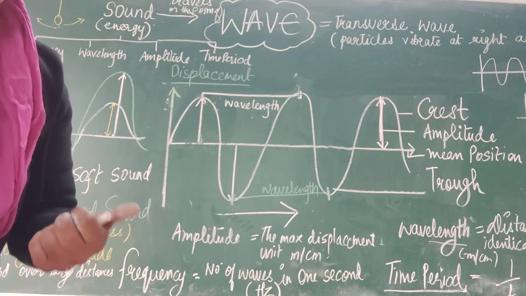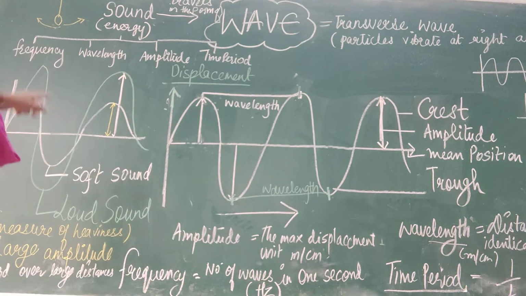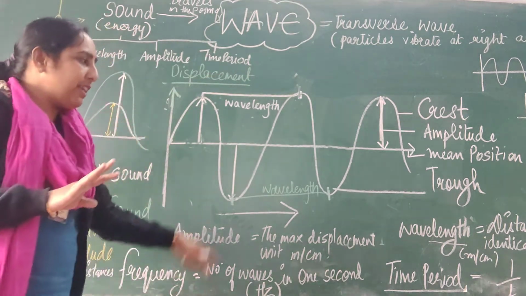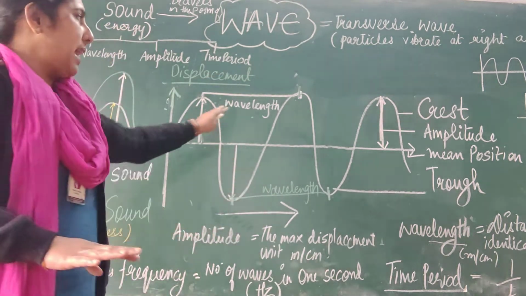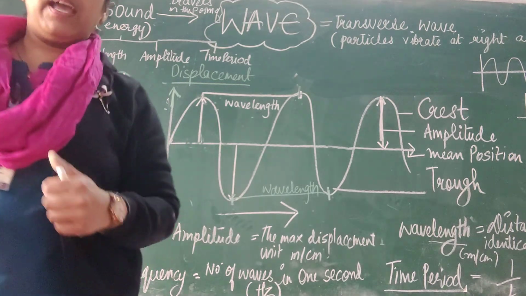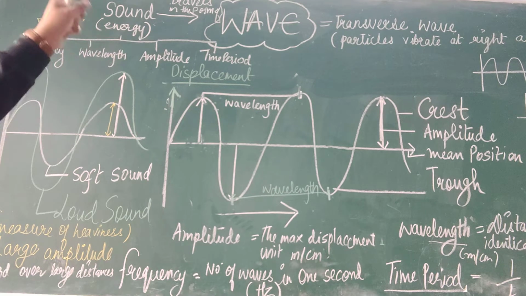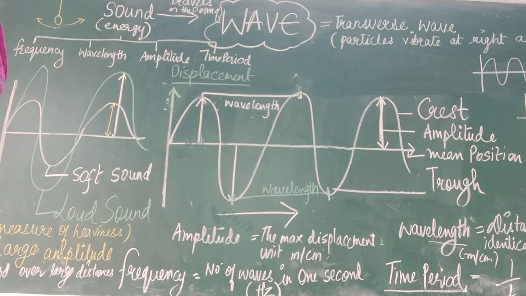So in short, we have talked about the wave frequency, wavelength, amplitude, time period. These 4 definitions should be clear. The diagram should be very nicely done, and that will complete your 1 section. What is a wave? What are the parts of it? And how sound is traveling in the form of a wave.